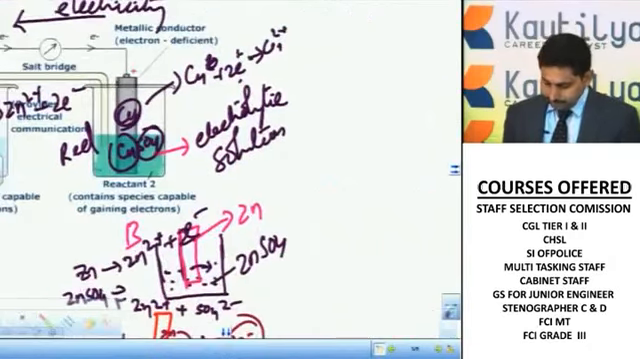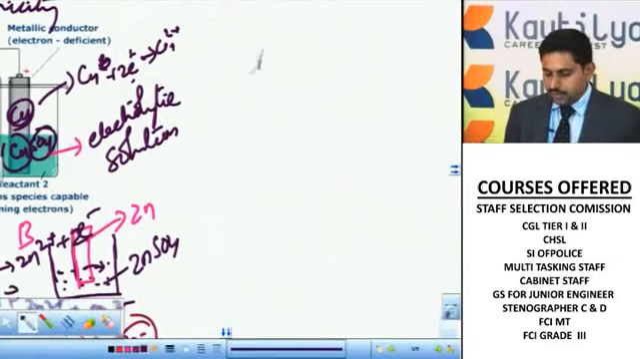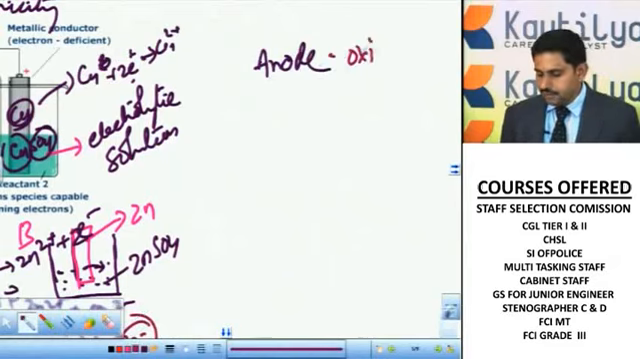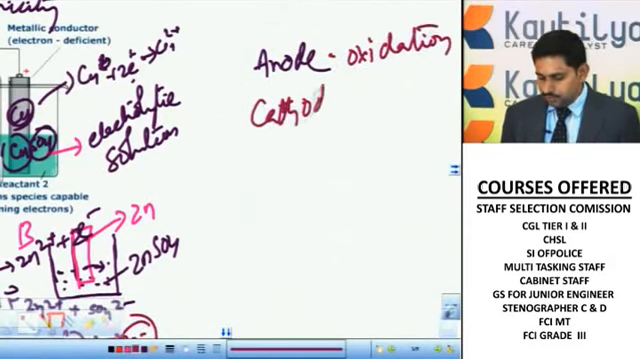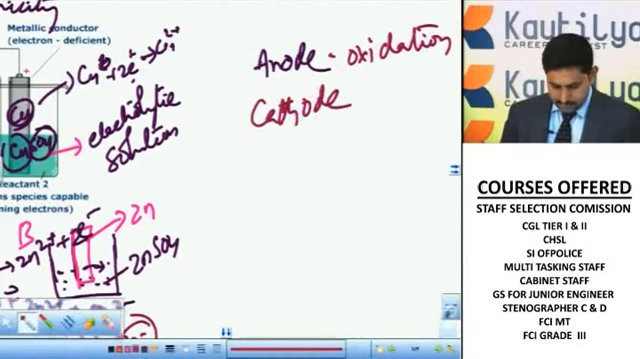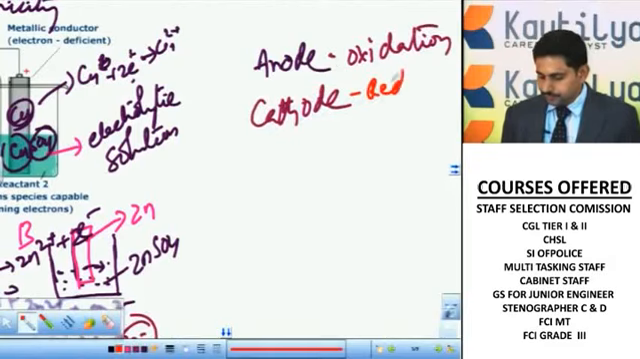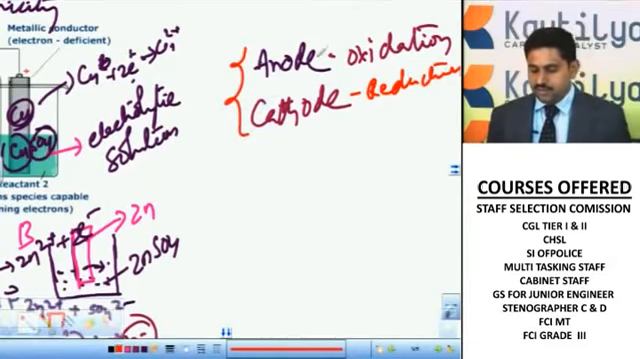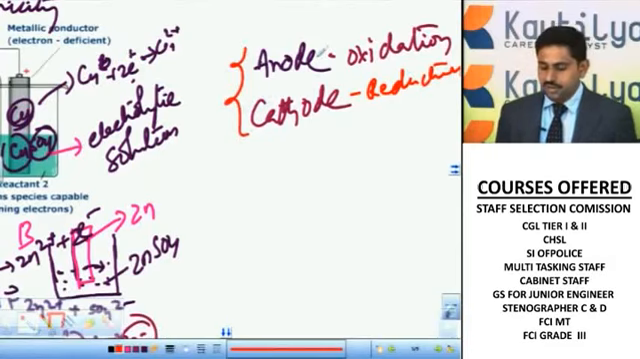At the anode, oxidation will take place, and at the cathode, reduction will take place. To remember, this is very important. In electrochemical cells, what process occurs at the anode? At the anode oxidation takes place, and at the cathode reduction takes place.